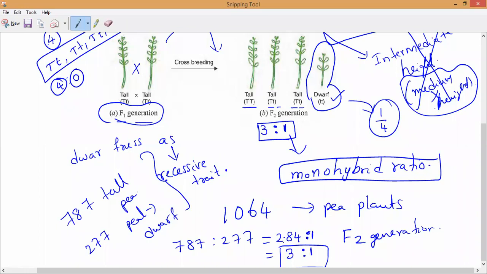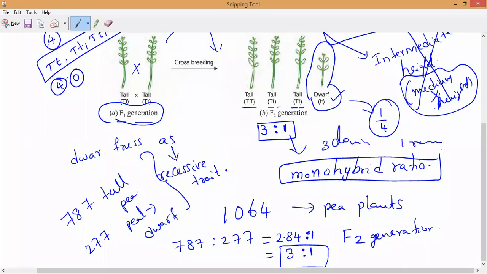Dwarfness is the recessive trait. So the contrasting progeny in the F2 generation occurs in the ratio of 3 dominant to 1 recessive.